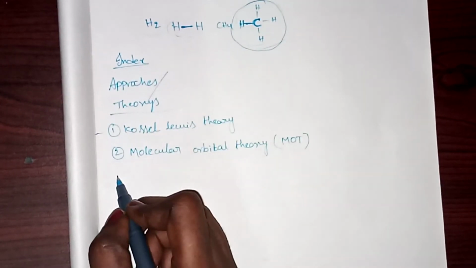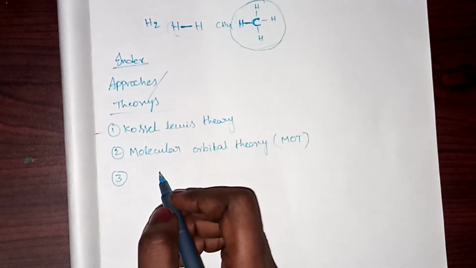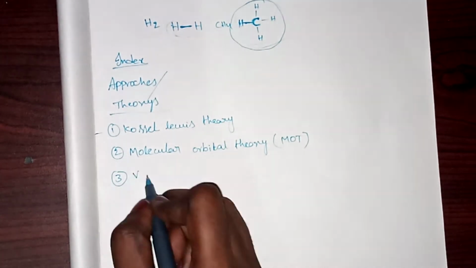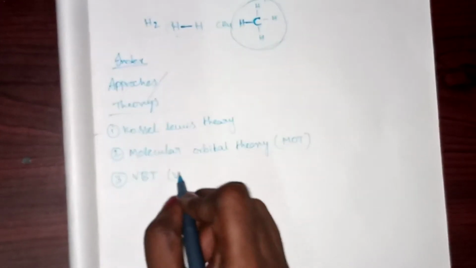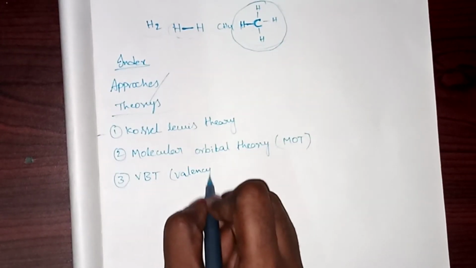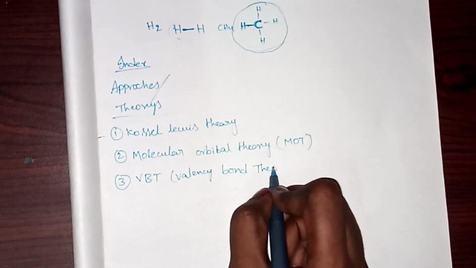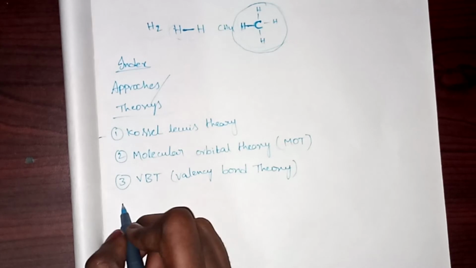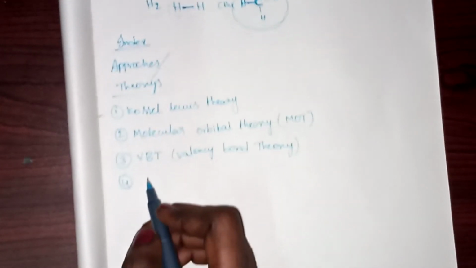Then we will study VBT also. What is the meaning of VBT? It means valence bond theory.